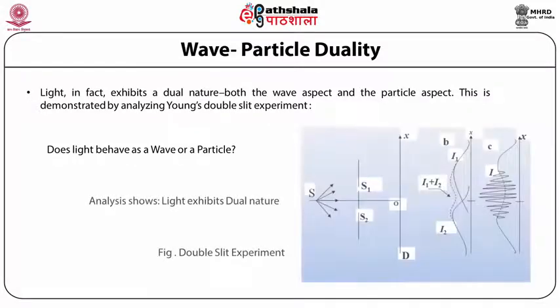If we look at this figure, which shows the Young's double slit experiment, we see that the incident light passes through either of the two slits S1 or S2 and then hits the screen D. When this screen D is analyzed, that is, supposing this screen D is a photographic plate and the pattern that the light leaves on the screen is analyzed, it is seen that it is an interference pattern.